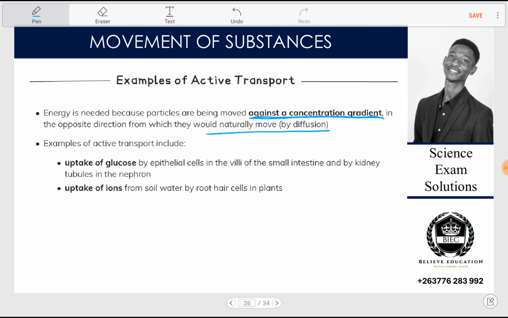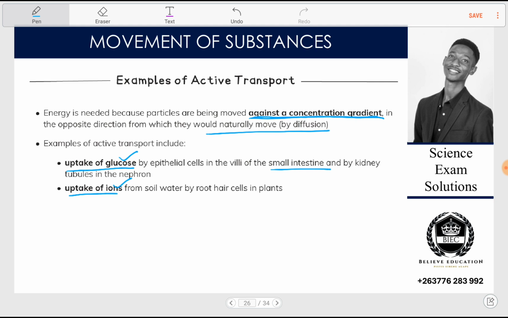Examples of active uptake include uptake of glucose by the epithelial cells in the villi of the small intestines and by the kidney tubules in the nephron. Then also active uptake of ions from soil water by root cells. So these are the examples of active uptake of glucose and uptake of ions.